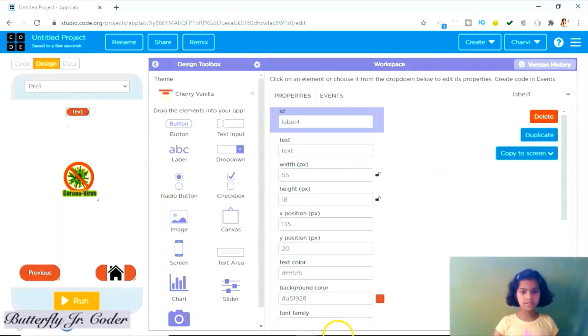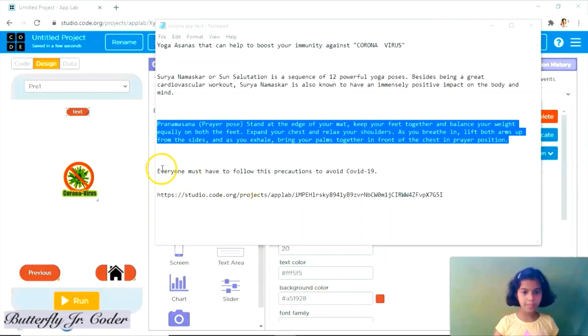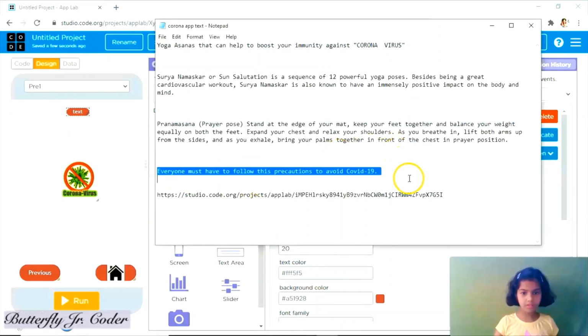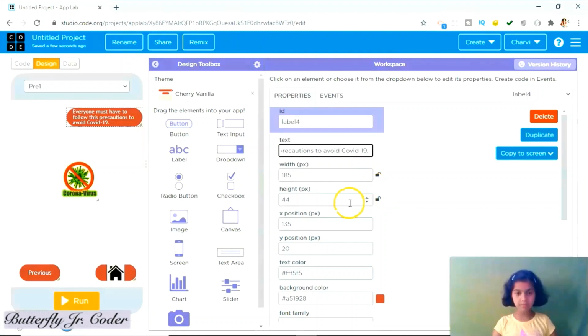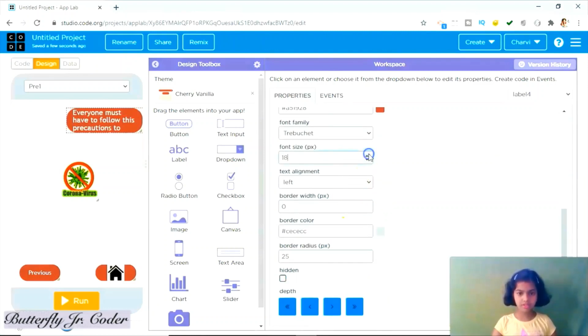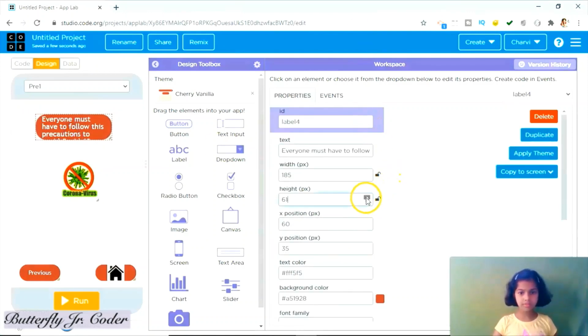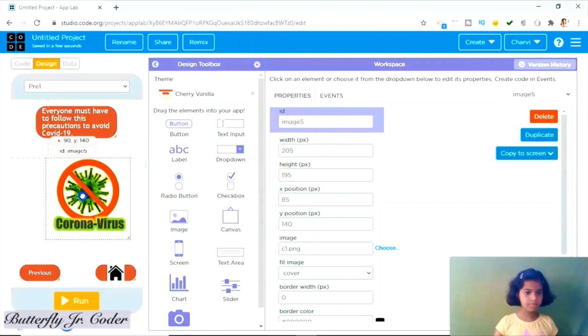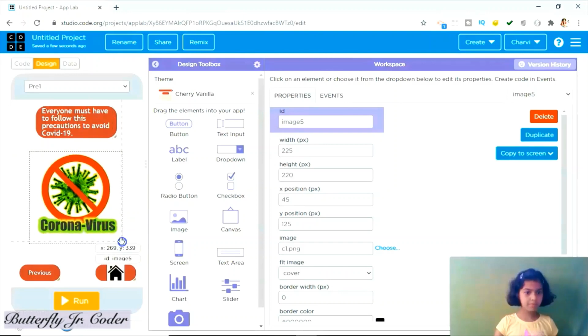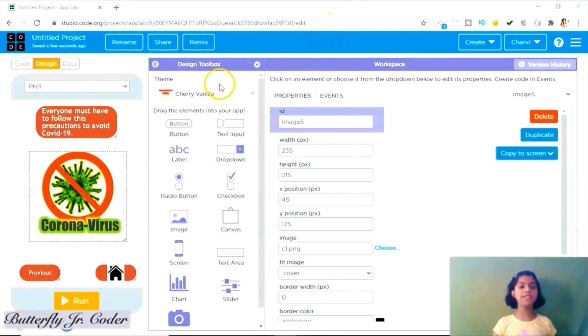Now this text we will copy and paste. Font size should be 18. Okay, let's make the image bigger. Now our full design is ready.